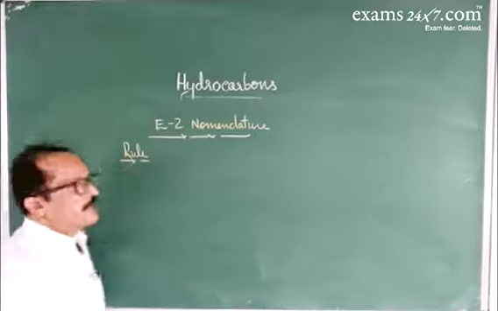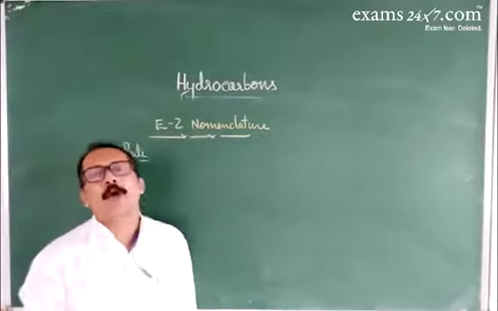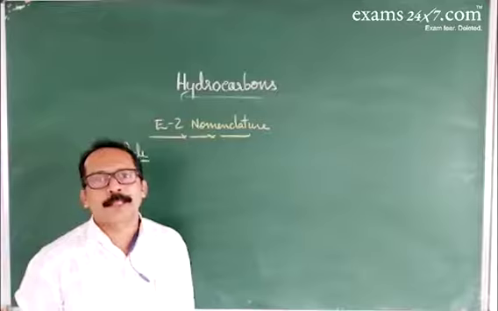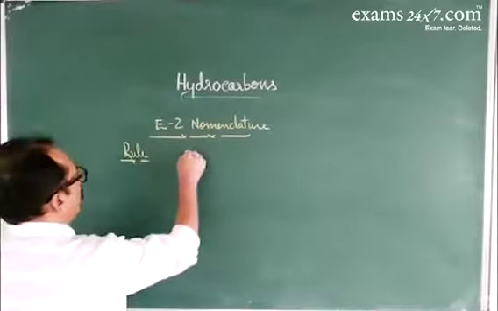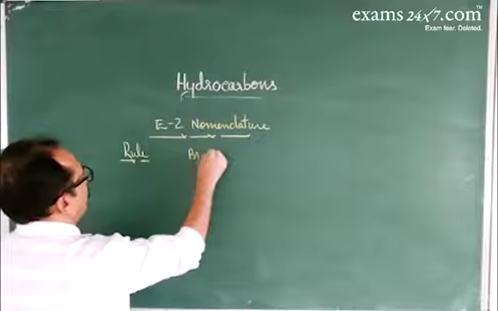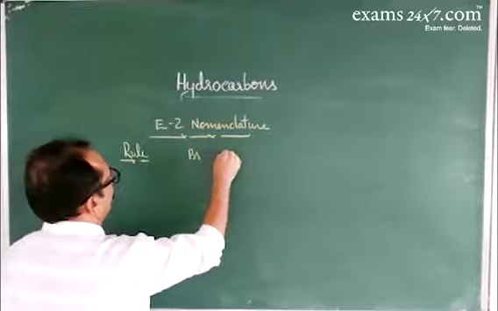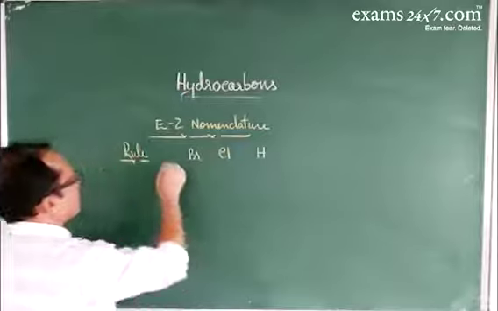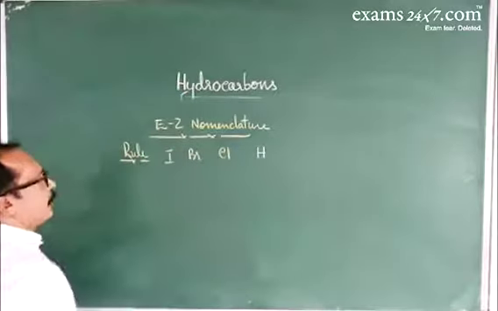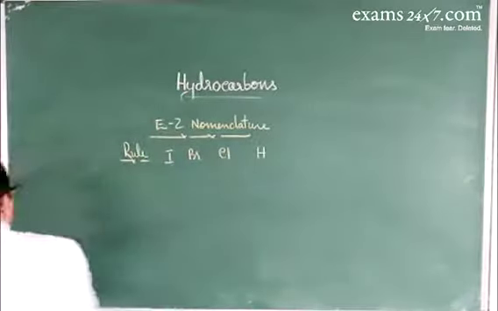The priority is given based on the atomic numbers of the different groups. We'll take groups like bromine, chlorine, hydrogen, and iodine. Atomic number of hydrogen is 1.